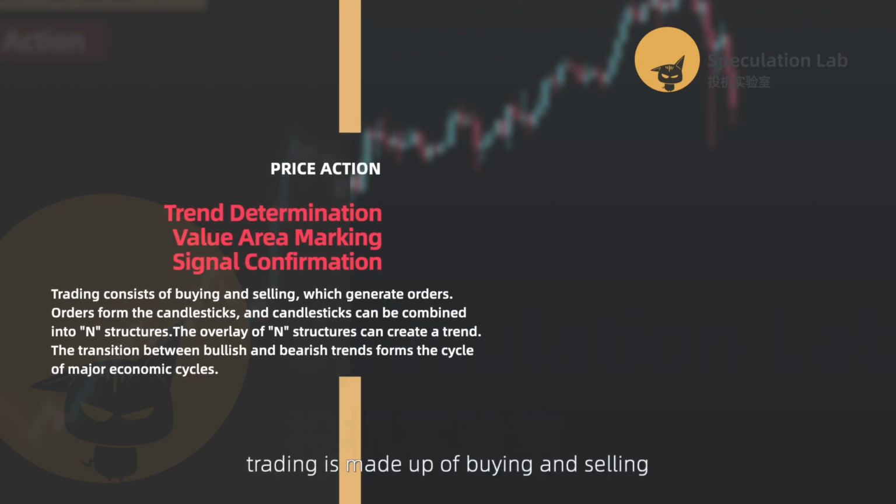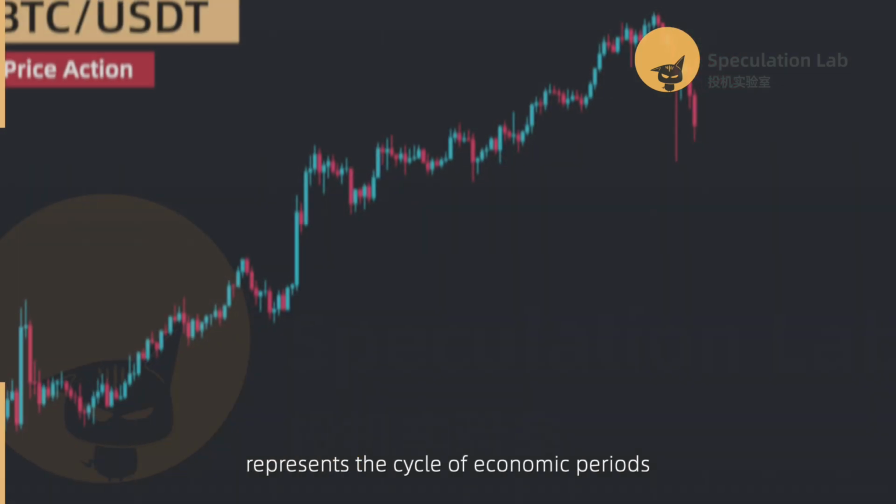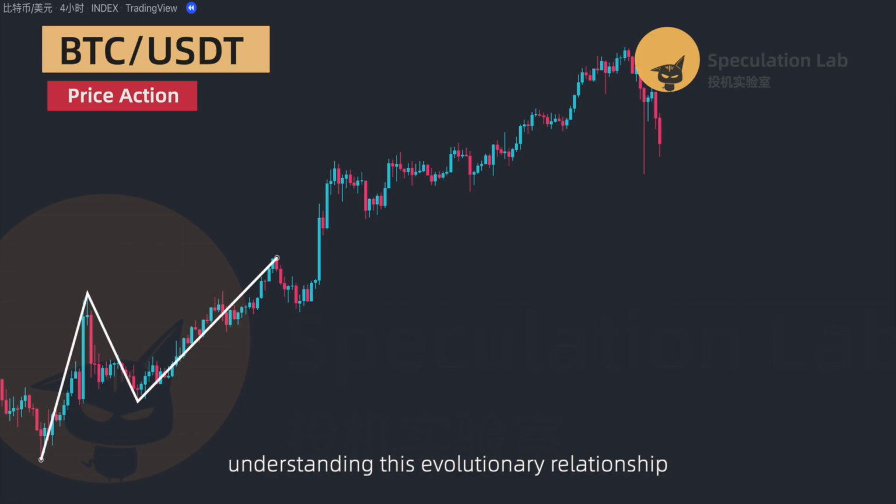Trading is made up of buying and selling, which create orders, and these orders form the candlesticks. Candlesticks can create a pattern that looks like the letter N, and the accumulation of these N-shaped structures can establish a trend. This transition between bullish and bearish trends represents the cycle of economic periods. Understanding this evolutionary relationship helps us recognize that an N-shaped structure can lead to an ascending trend.